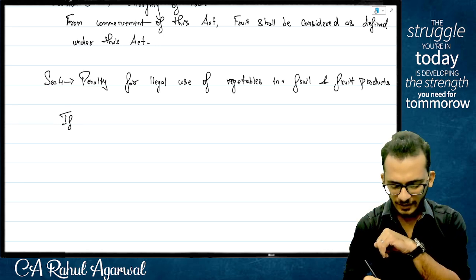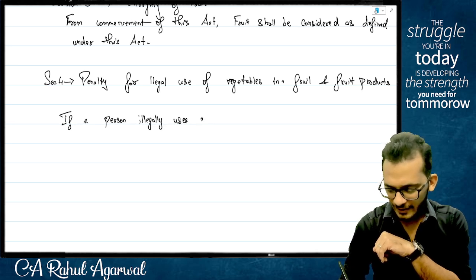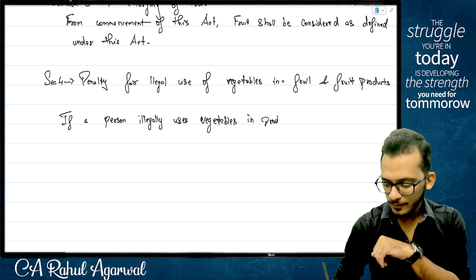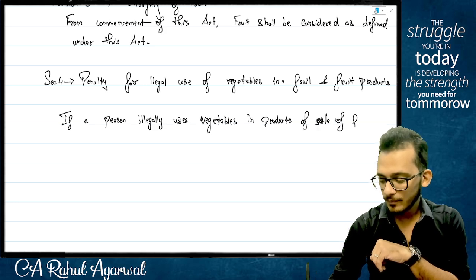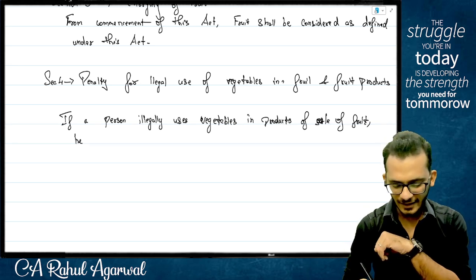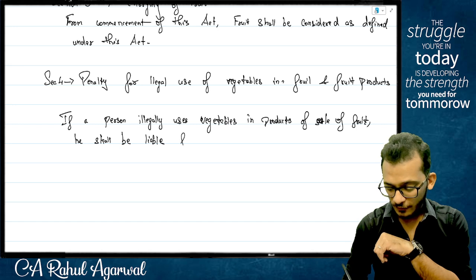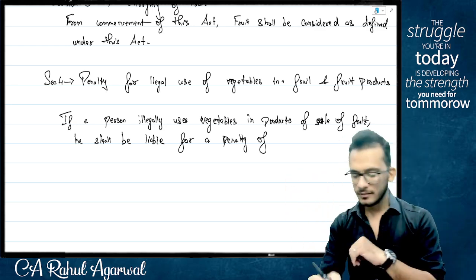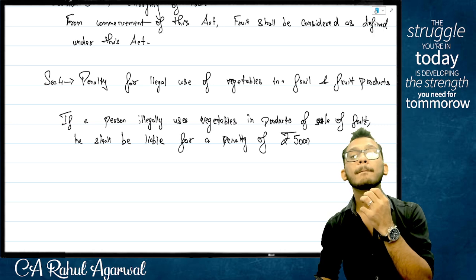Yes, now if you can write it, you will say if a person illegally uses vegetables in products of sale of fruit, he shall be liable for a penalty of 5,000.